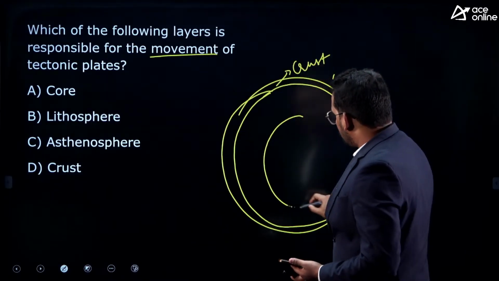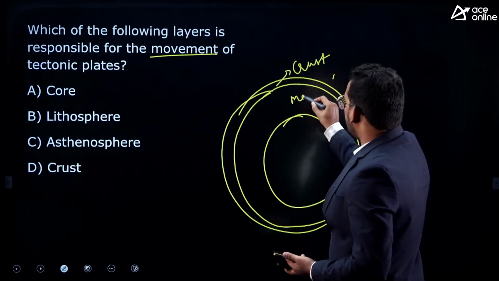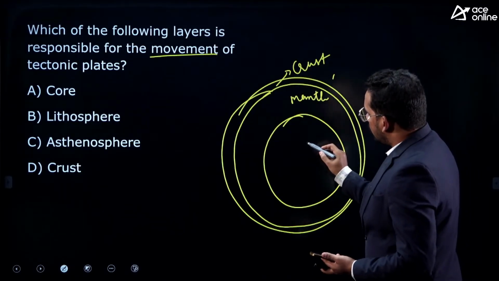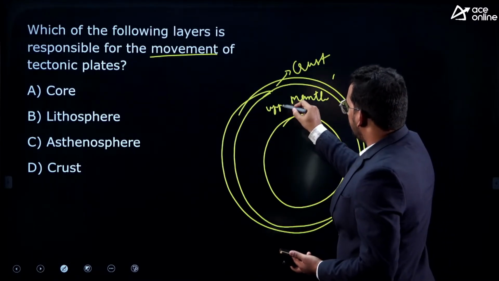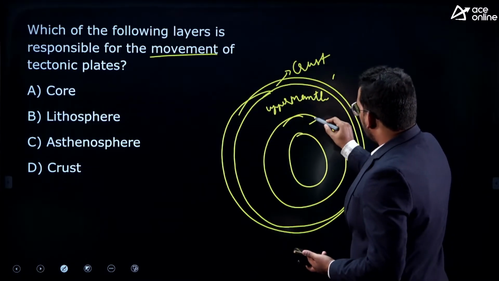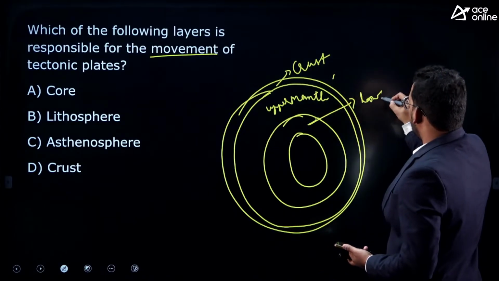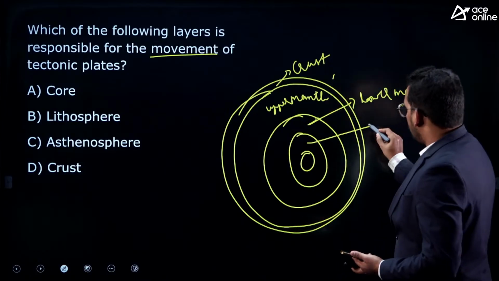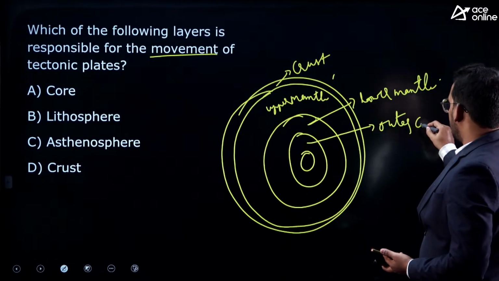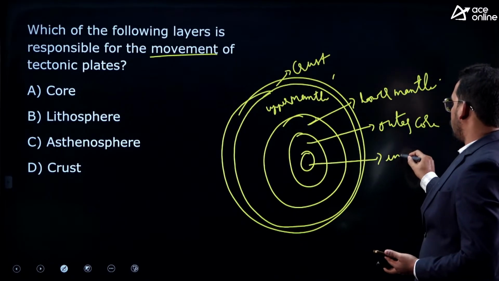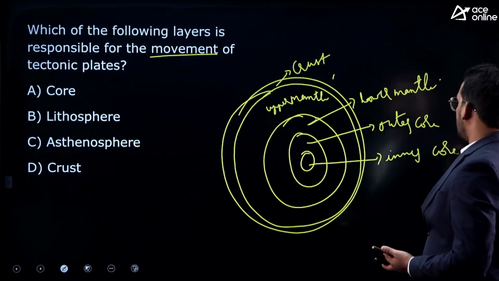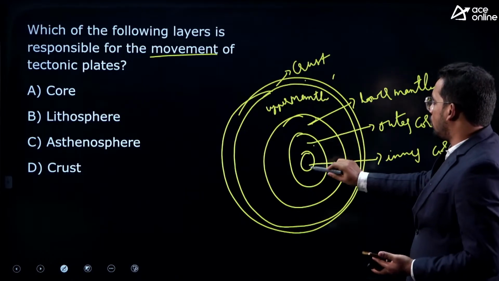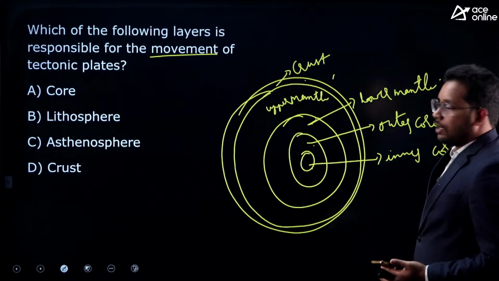Then we have mantle, and this is upper mantle, then this is lower mantle, then we have outer core, then we have inner core. Right, these are the layers: crust, upper mantle, lower mantle, outer core, inner core.